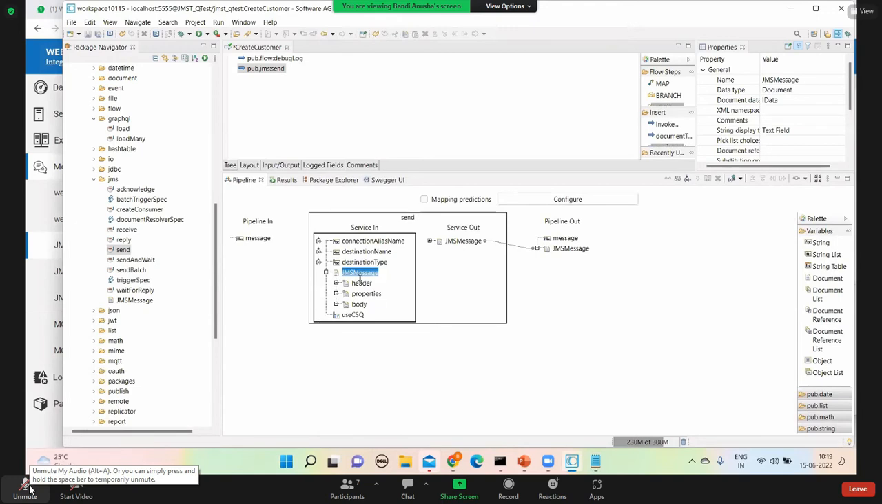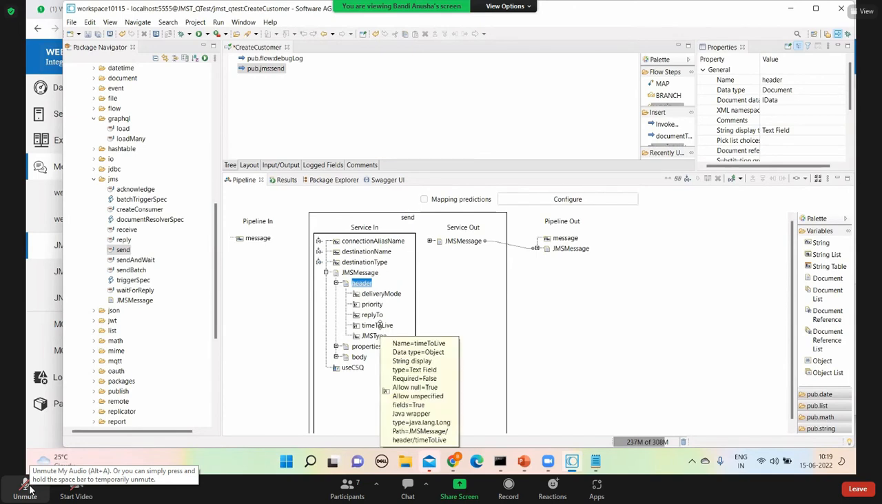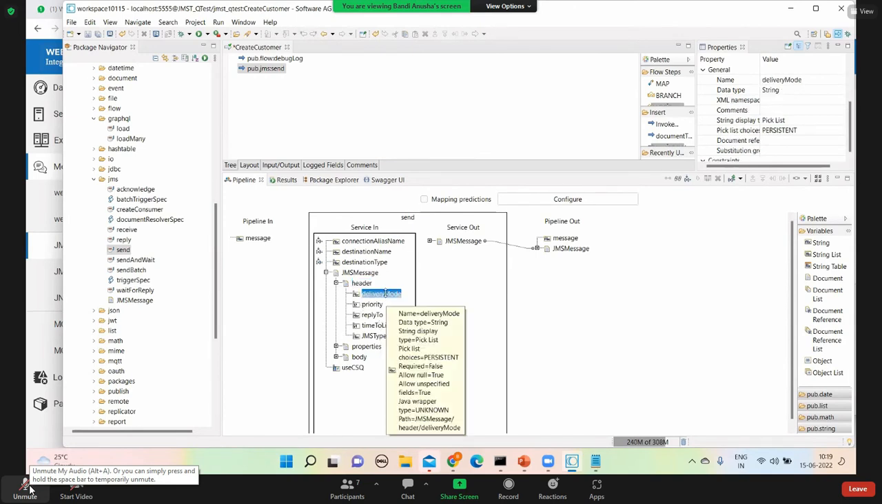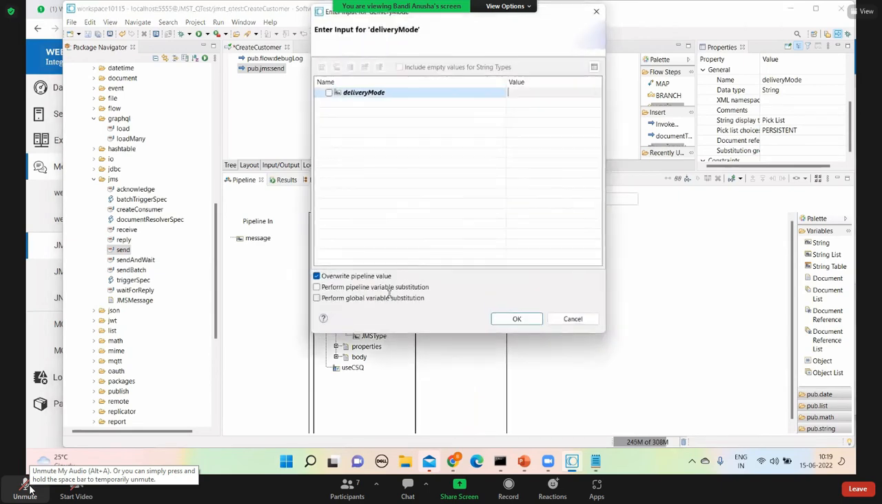It contains three parts: header, properties, and body. The header properties will have delivery mode. This says persistence or non-persistence. When you set it to persistence, it will be stored in the guaranteed storage.